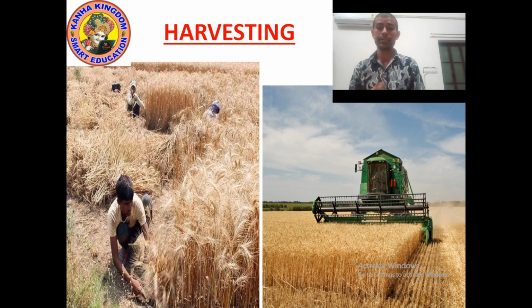After cutting and gathering crops, people celebrate a festival which is known as harvesting festival. In happiness of growing crops, people celebrate the festival known as harvesting festival. For example, Baisakhi is celebrated in Punjab. Onam is celebrated in Kerala. Okay, understood? Now let's move on to the next point.